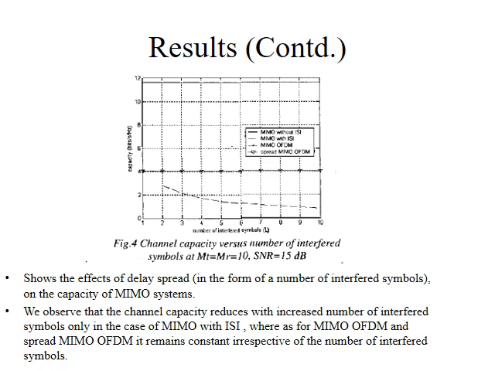But for a single user MIMO OFDM and spread MIMO OFDM system, the capacity remains constant irrespective of the number of interfered symbols. This is because when a single user uses OFDM, he makes sure that the data on the adjacent subcarriers does not overlap and interference doesn't happen. For a single user channel, MIMO OFDM and spread MIMO OFDM systems offer the same performance, but the difference between the two systems is very clear when you go to the multi-user channel.